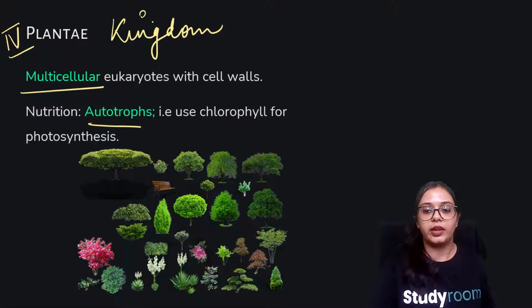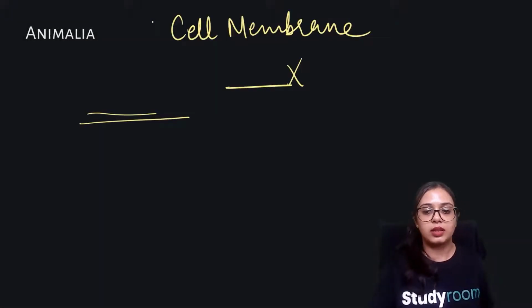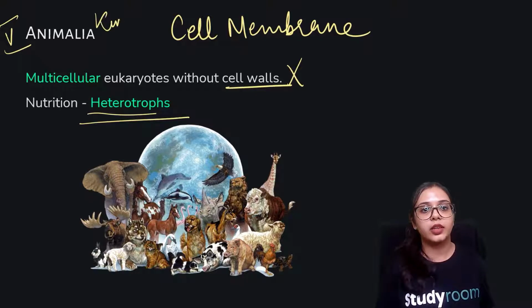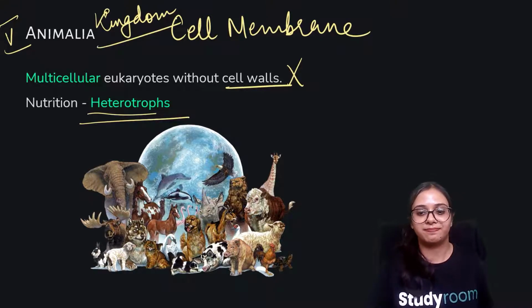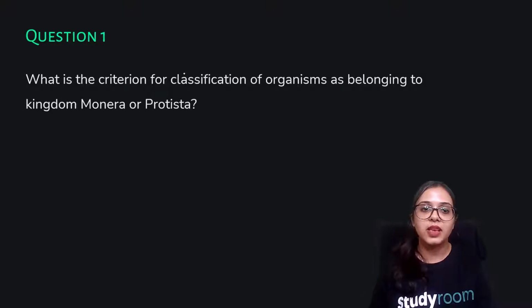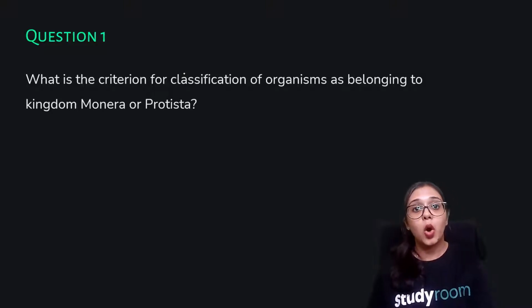And finally we are having our last kingdom over here, that is our animal kingdom, commonly known as the Animalia. Okay, let's dive on to some questions now. What is the criterion for classification of organisms as belonging to kingdom Monera or Protista?